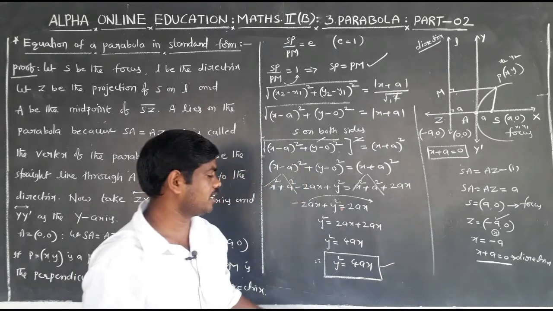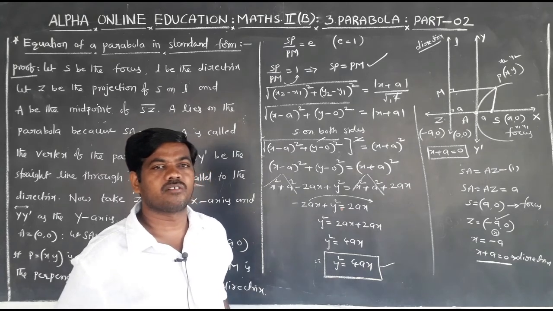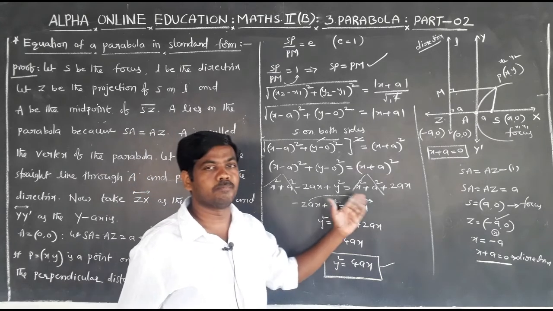This is the equation of a parabola in standard form, y square is equal to 4ax. Most important problem.